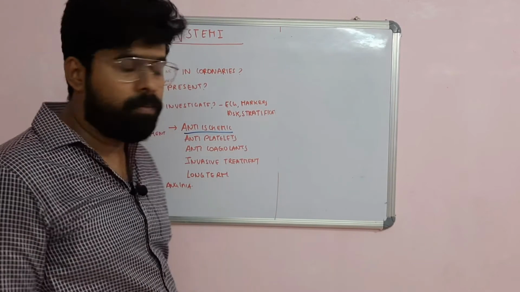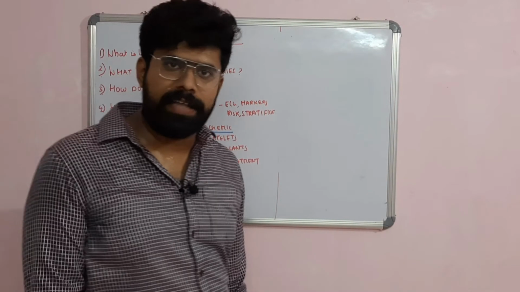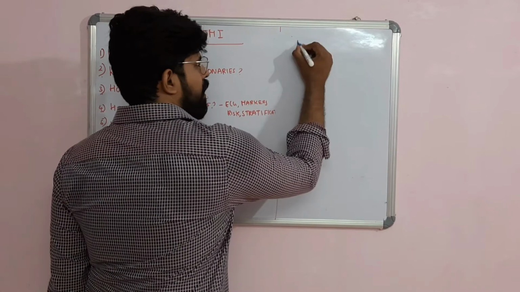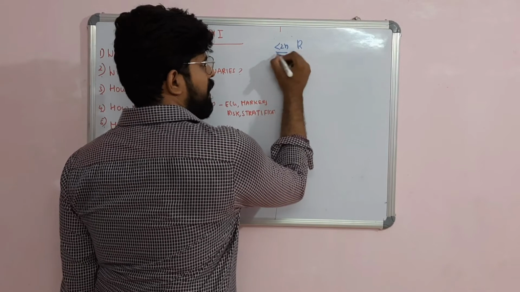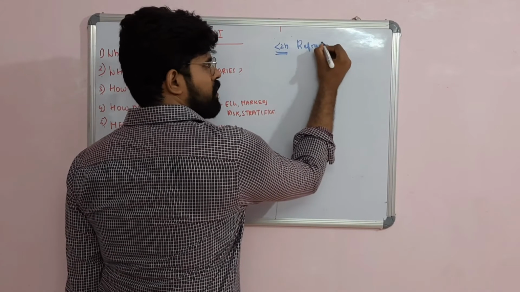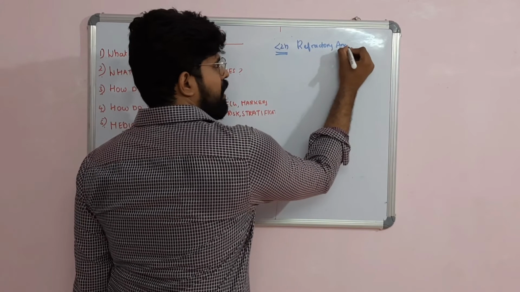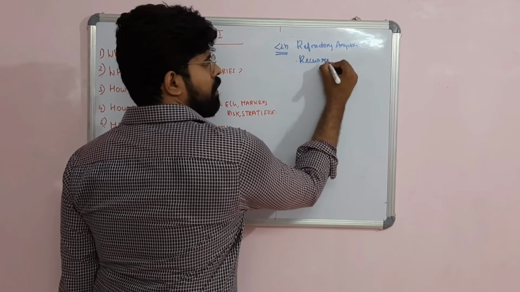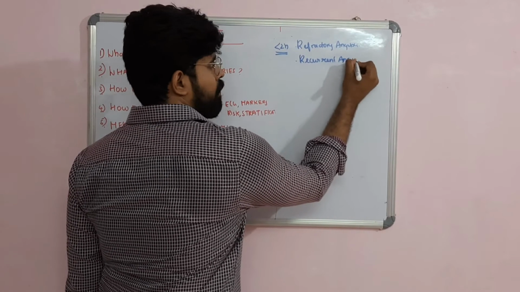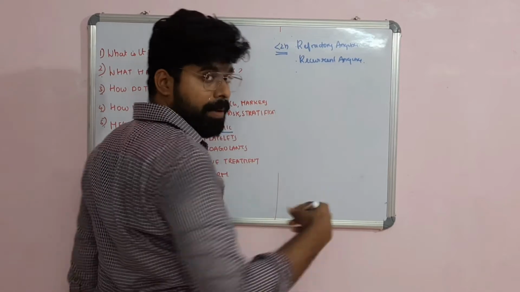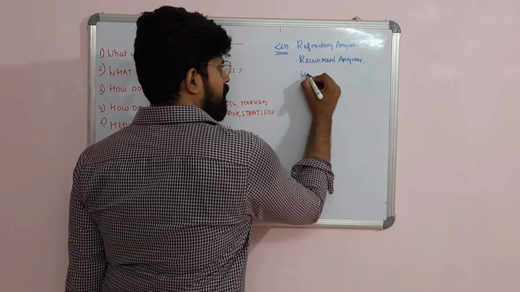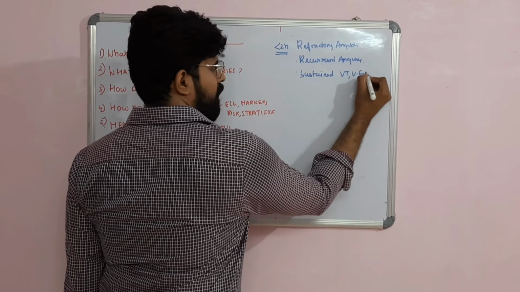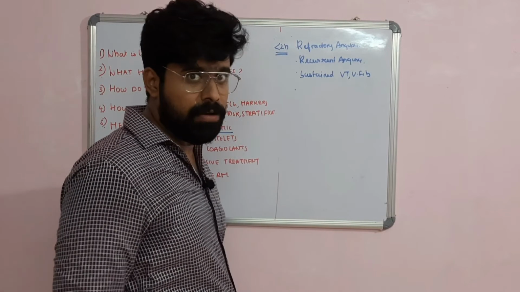So which are the patients with NSTEMI where you directly take the patient for intervention? Early intervention is done in a patient within 2 hours. This is immediate: refractory angina, where the chest pain is not clearing with any of these drugs. Then you take the patient directly for PCI. Also the patient with recurrent angina, multiple episodes in one day, then you have to take the patient for PCI. Then the patient with sustained VT, ventricular tachycardia, or ventricular fibrillation, you take the patient immediately for this.